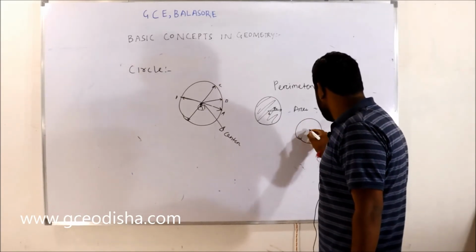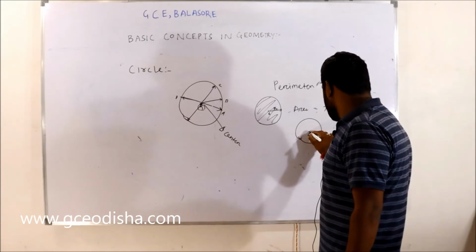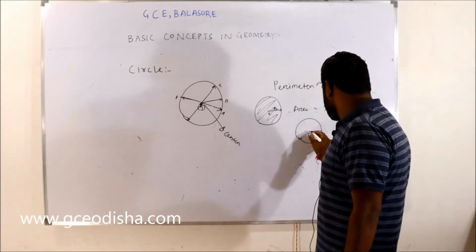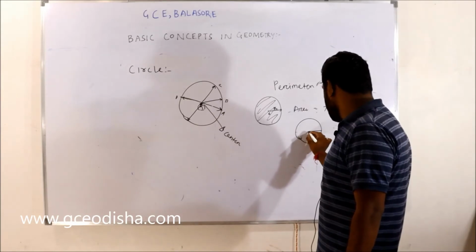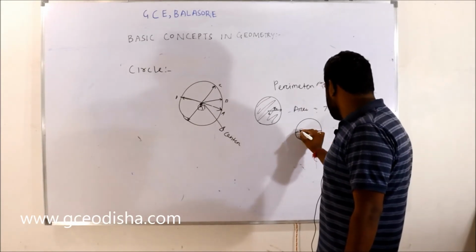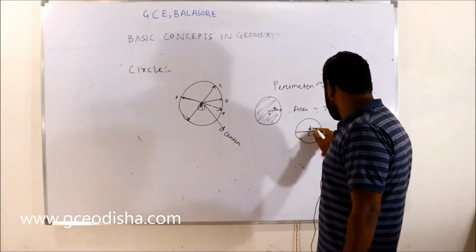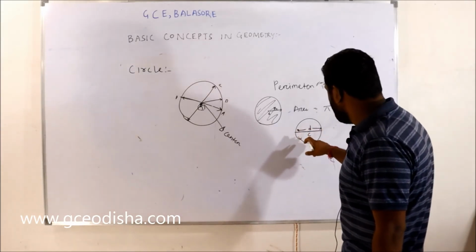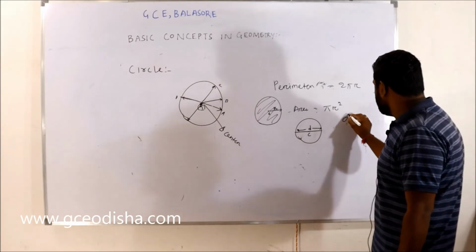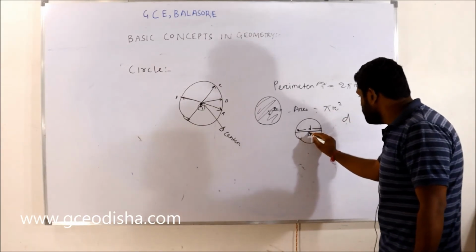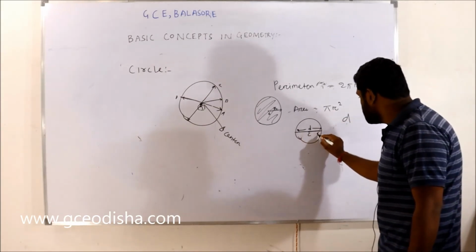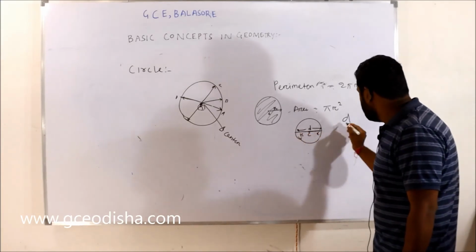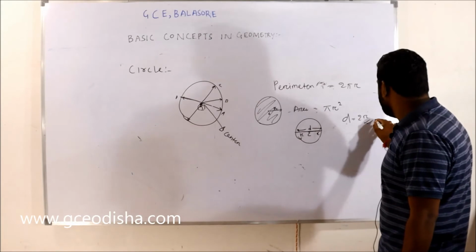This is a circle, this is called the center. If you join the center to the periphery, and extend the same line to the other side of the periphery, this is called the diameter, d. The diameter starts from this point to this point and passes through the center. From the center to here is called r. From the center to here is also r. So d is equal to 2r, right?